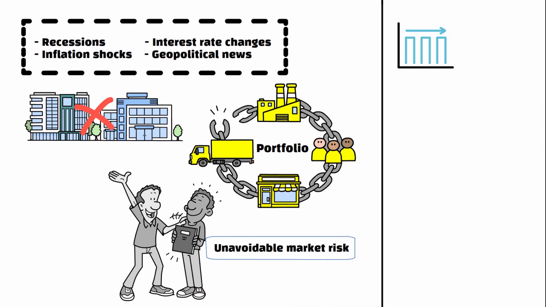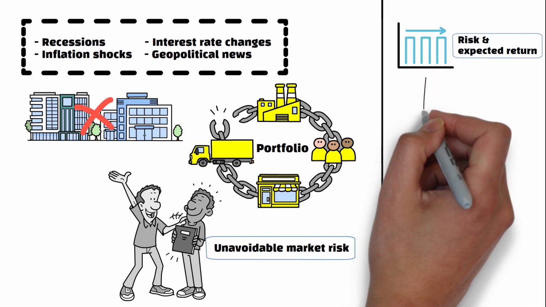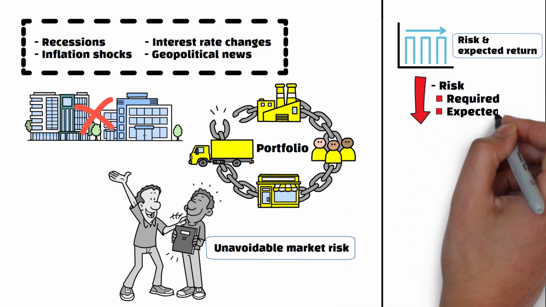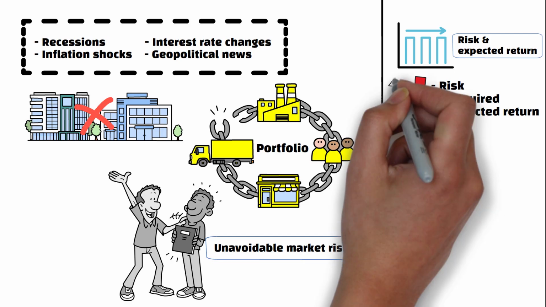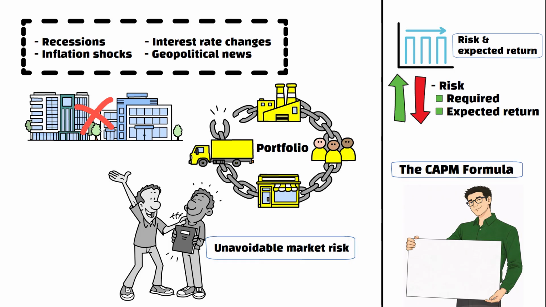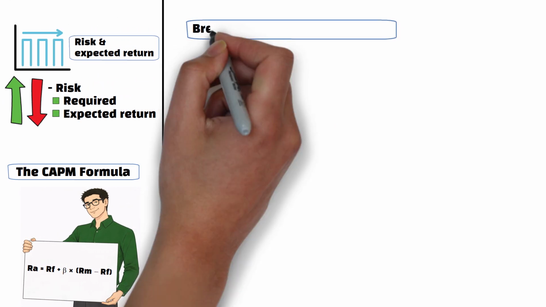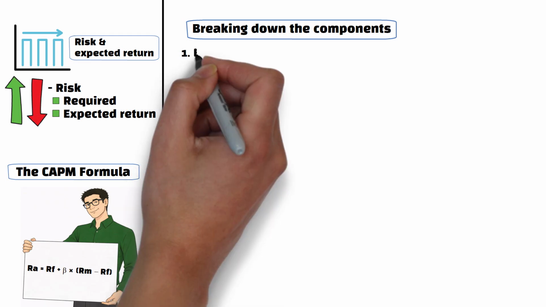The model therefore creates a linear relationship between risk and expected return. The lower the risk, the lower the required or expected return, and the higher the risk, the higher the expected return. The capital asset pricing model is expressed as the risk-free rate plus beta multiplied by the market risk premium. Next, we'll break down the components to help you understand them.